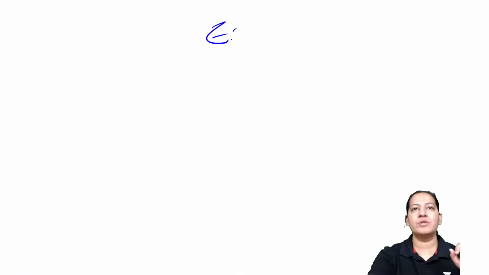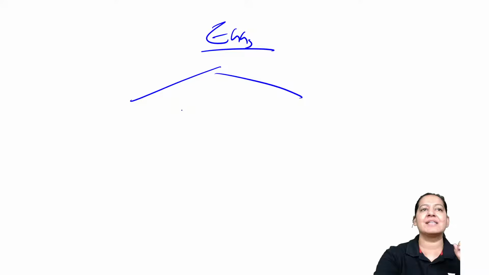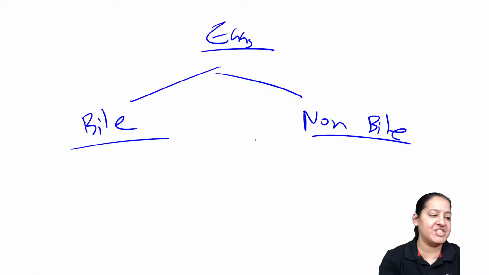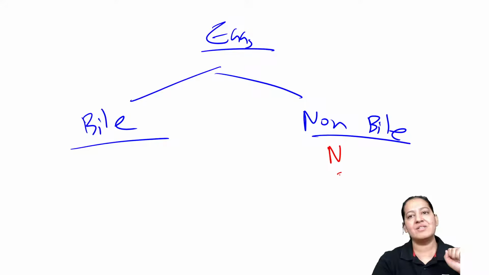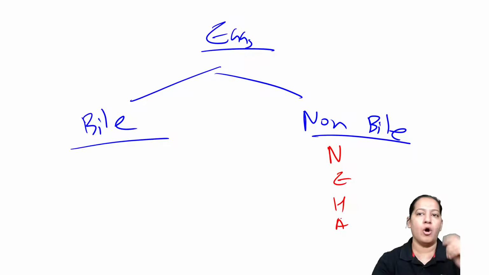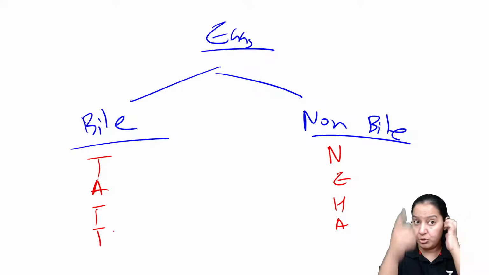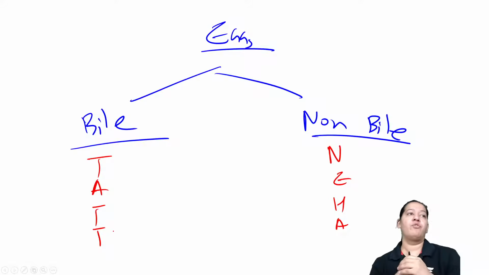So according to the eggs, we classify them into the bile stained ones and the non-bile stained ones. Tell me 4 eggs in each category, the important ones. Non-bile stained are NEHA, or learn AHAN, whatever. Bile stained are TAT: 3 T and 1 A. You should know the full form. The full form is more important. Everyone give me a thumbs up.